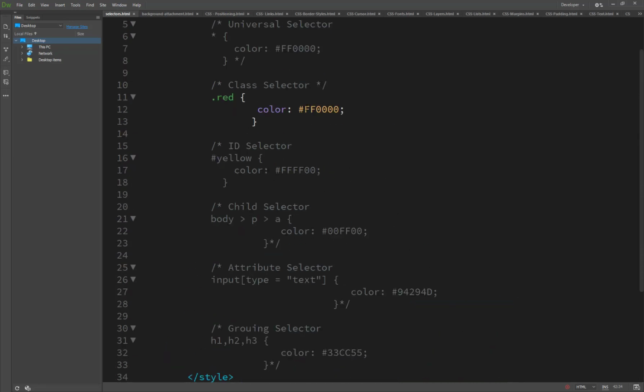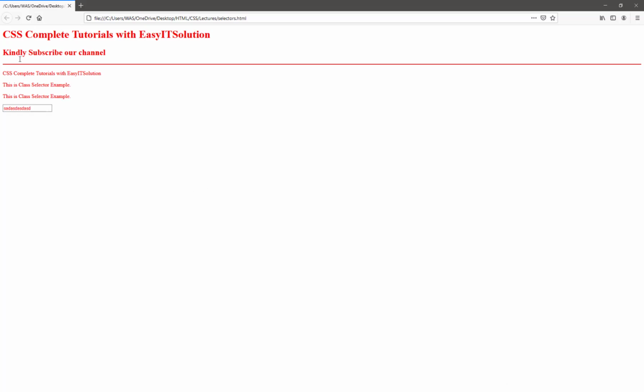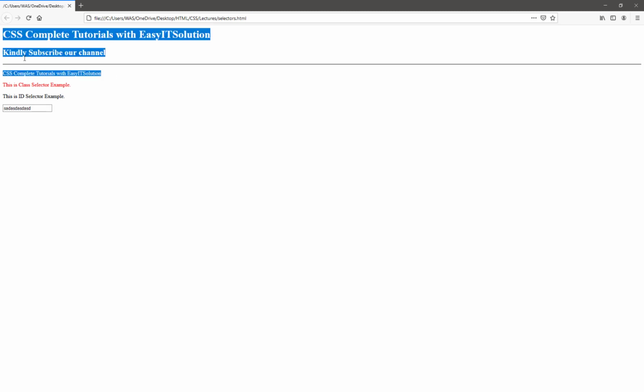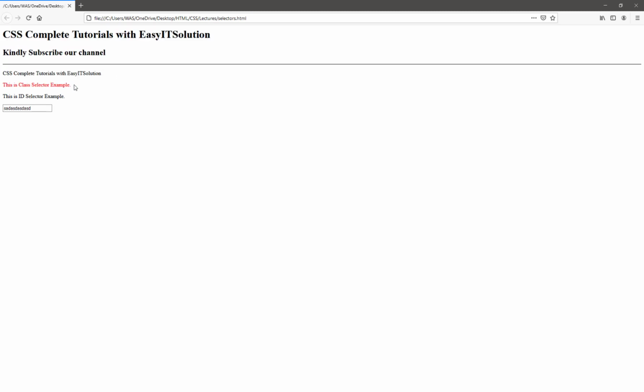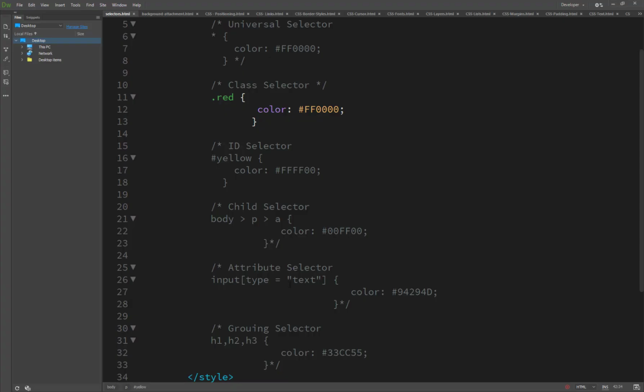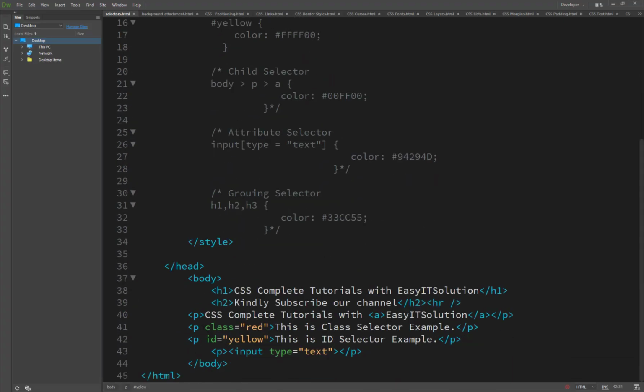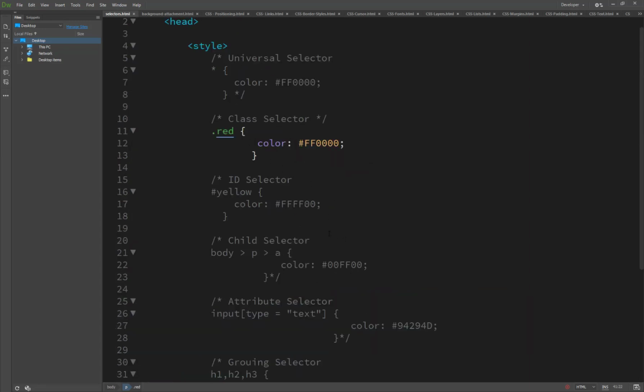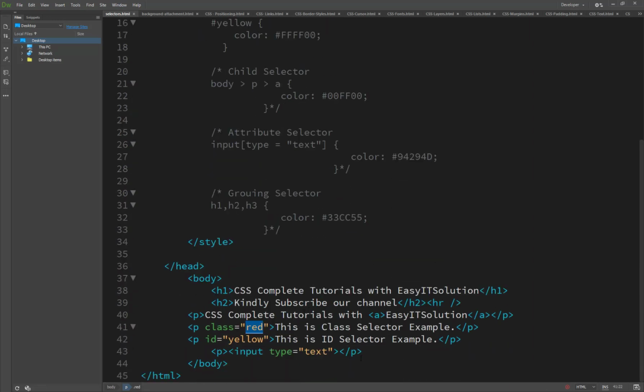I set the color to red, and you will see the red color applied. This applies only to the class selector. You will see all the text is by default black, but only this class is highlighted. We set the class red on this paragraph, so that's why it works only on this class.